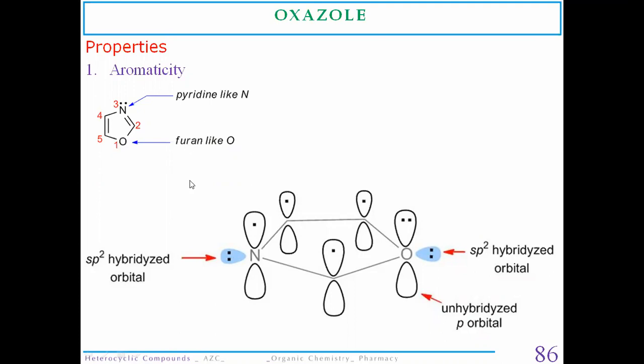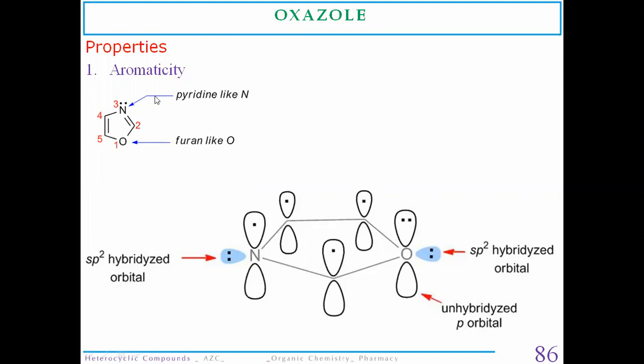Now, as in the case of pyrazole, where the first nitrogen atom behaves as a pyrrole nitrogen atom and the other nitrogen behaves as a pyridine type of nitrogen, they are going to show the properties of a pyridine. So here, this oxygen is going to behave as a furan-like oxygen. So the reactivity patterns, their reaction patterns, their chemical behavior is the same as that of furan oxygen, and this nitrogen is going to behave as a pyridine type of nitrogen, in order to afford the basicity property, in order to go for the reaction that is protonation.